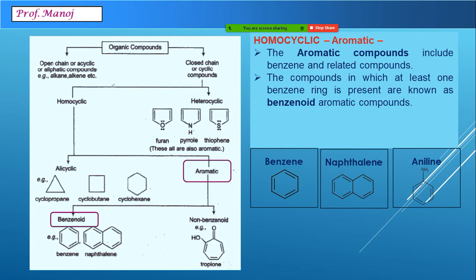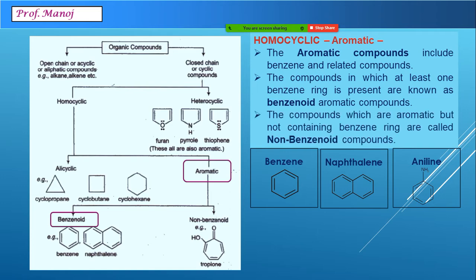You can see the first compound here is benzene, which contains a hexagonal ring with alternate double and single bonds. Another compound has two benzene rings fused into each other. That is called naphthalene. In the third compound, a benzene ring is attached to a functional group. The group is NH2 and the compound is called aniline.